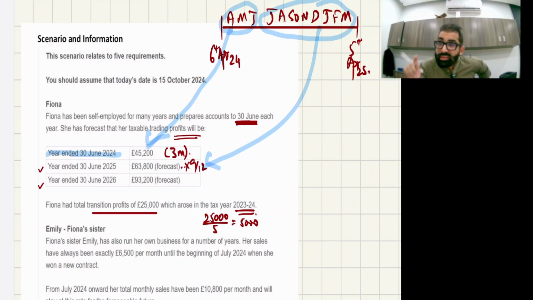Then the examiner has also asked you for 25-26. For 25-26, you will pick 3 months from here and 9 months from here. Very simple. But in both fiscal years, a transition profit of 5,000 will be added. Yes, it's a revision class, but you must have taken the normal classes as well. So let's do it.